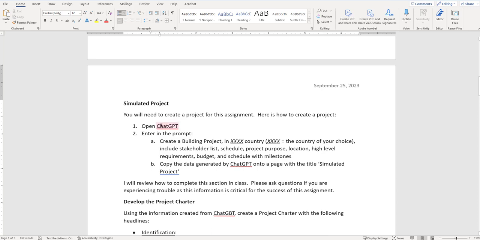You're going to open ChatGPT and you're going to enter in the prompt, create a building project in blank, which includes stakeholder list, schedule, project proposal, location, high-level requirements, budget, and schedule with milestones. So all of this will be copied into ChatGPT, and then we're going to copy that data out of that into the file that you've already created. So I'll show you how to do that.